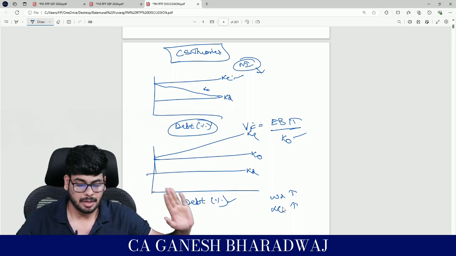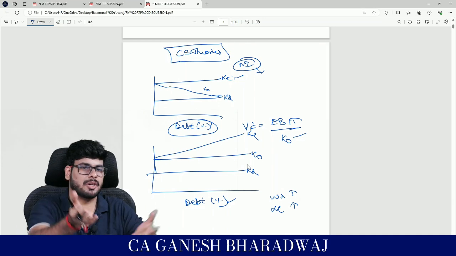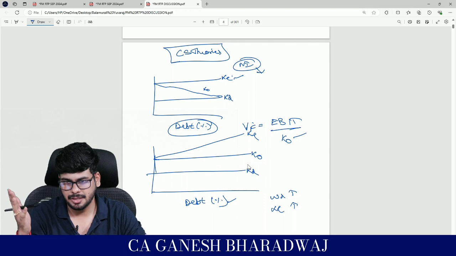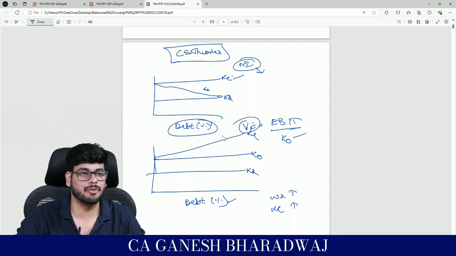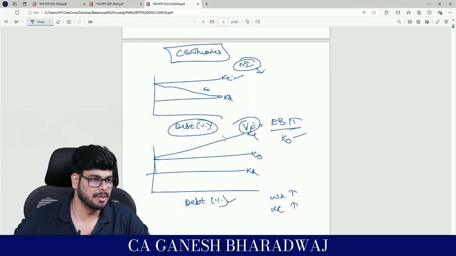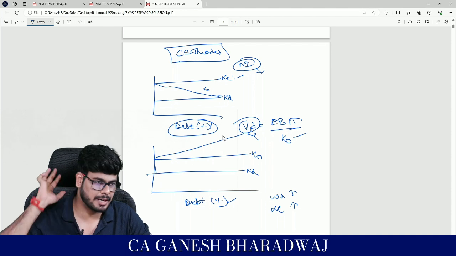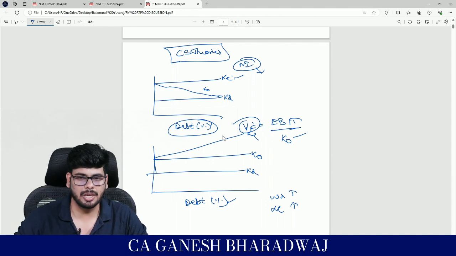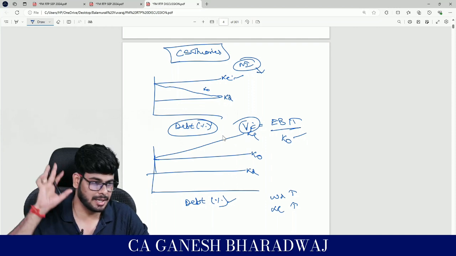Clear with this, right? So he says, no matter what you do, even if your capital structure changes, KO will not change. When KO does not change, VF will not change. So basically what he says is, the value of levered firm is equal to value of unlevered firm. A levered firm means a firm which has some component of debt in it, and unlevered firm means an all equity firm. Clear with this, right? Fine. This is what he has said, and he has gone.